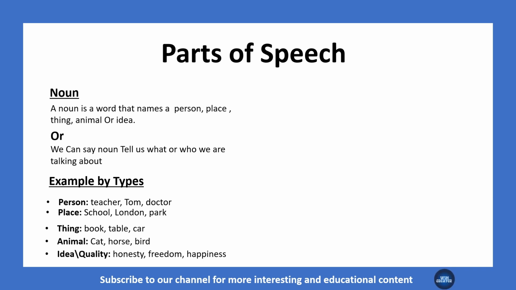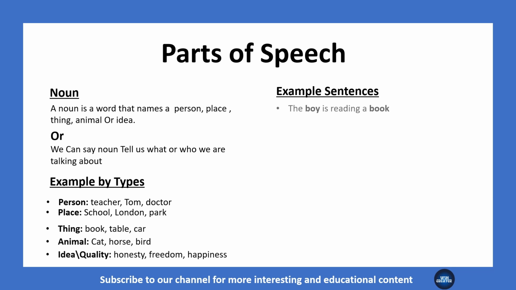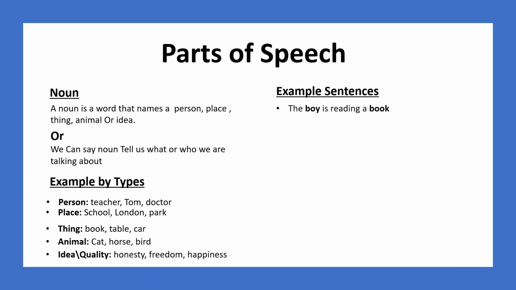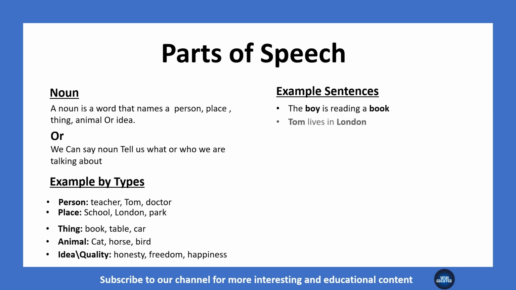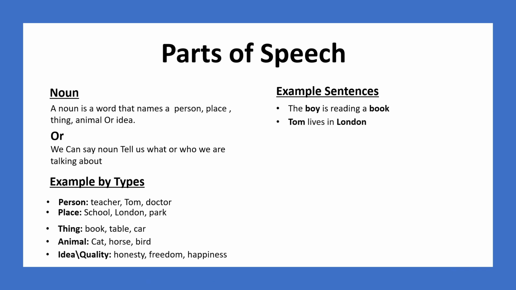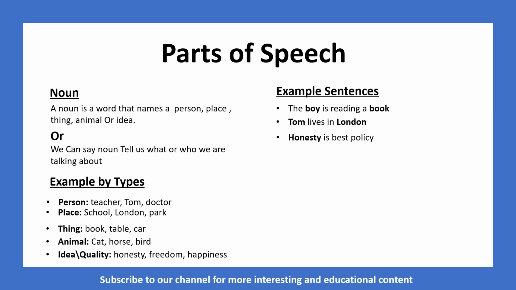Let's look at some sentence examples. The boy is reading a book. In this sentence, boy and book are nouns. Boy refers to a person and book refers to a thing. The other example is Tom lives in London. Here, Tom is a noun referring to a person and London is a noun referring to a place. Honesty is the best policy. In this sentence, honesty is a noun that refers to an idea.